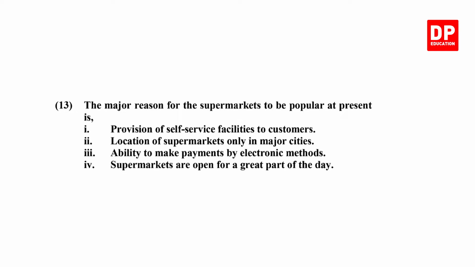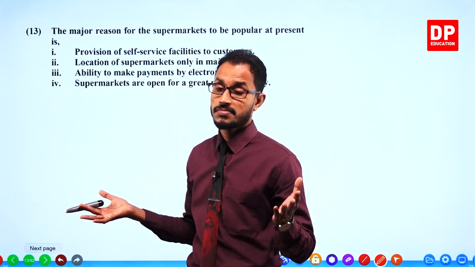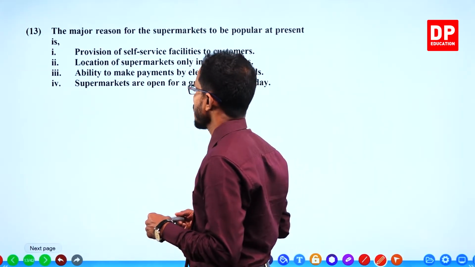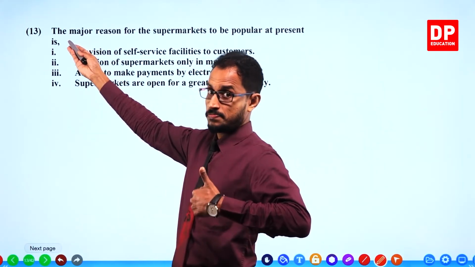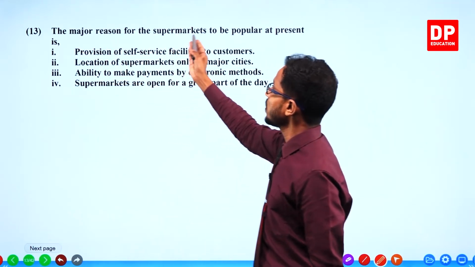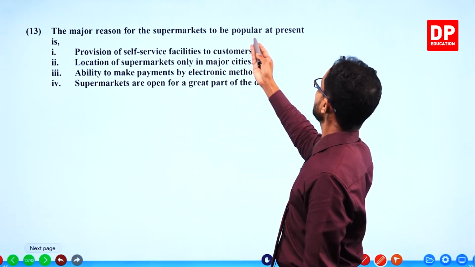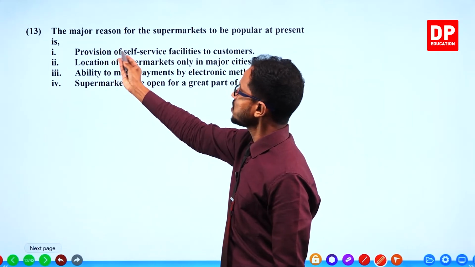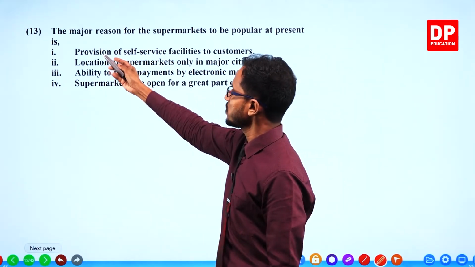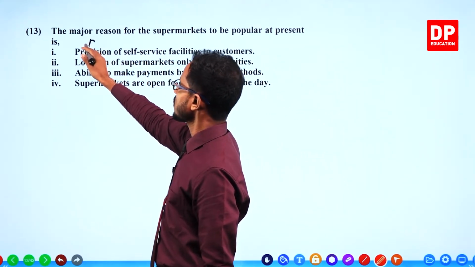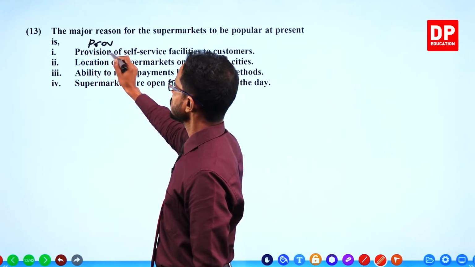13th. The major reason for the supermarkets to be popular at present is, well, is it true? Are supermarkets so popular at present? Yes, that is true. What is the main reason for the supermarkets to be popular at present? Provision of selves, providing of, this is the meaning of this. The meaning of this word is providing.